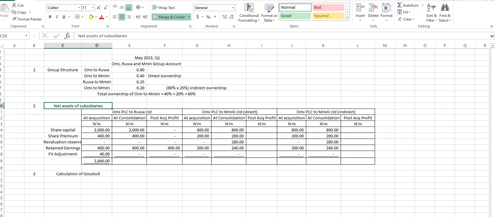Purchase consideration plus NCI minus net identifiable assets? Okay. Purchase consideration plus NCI, right? Minus net asset at the date of acquisition. Please give me 1 second, please.